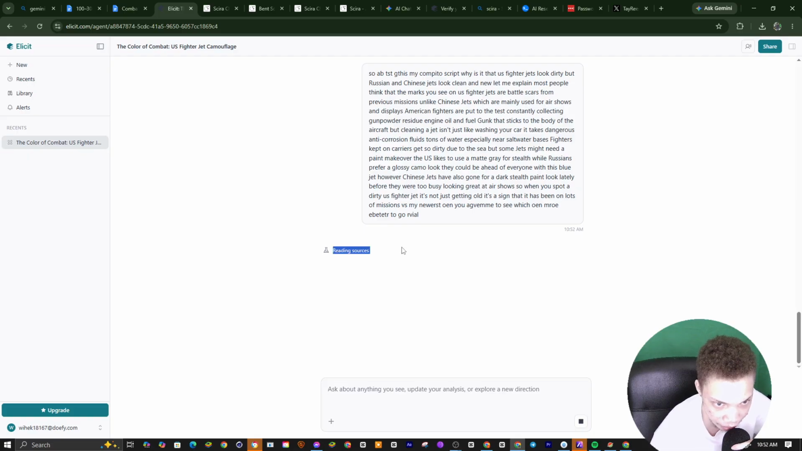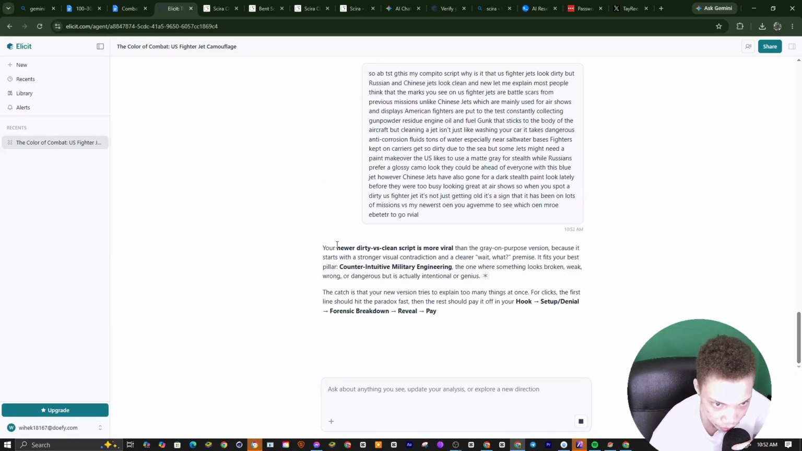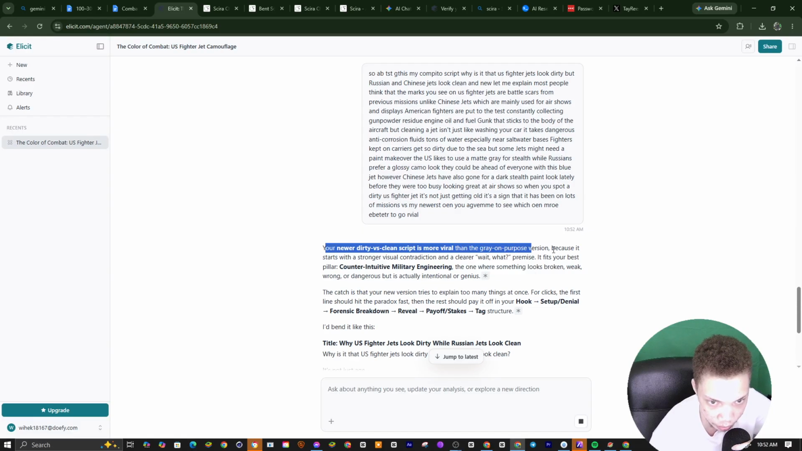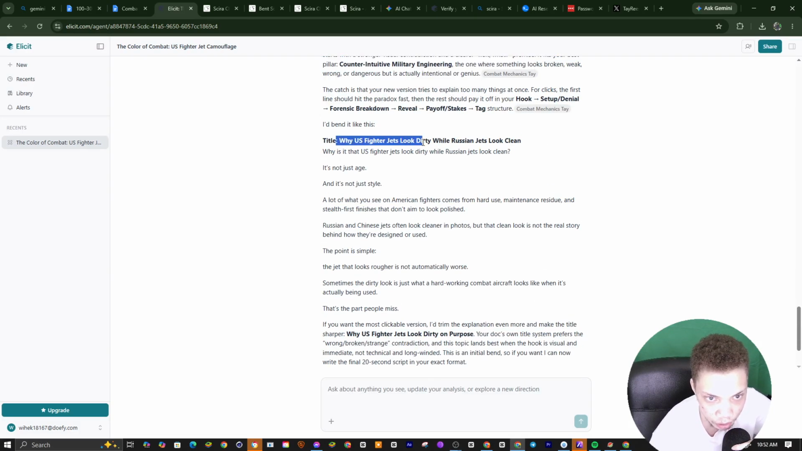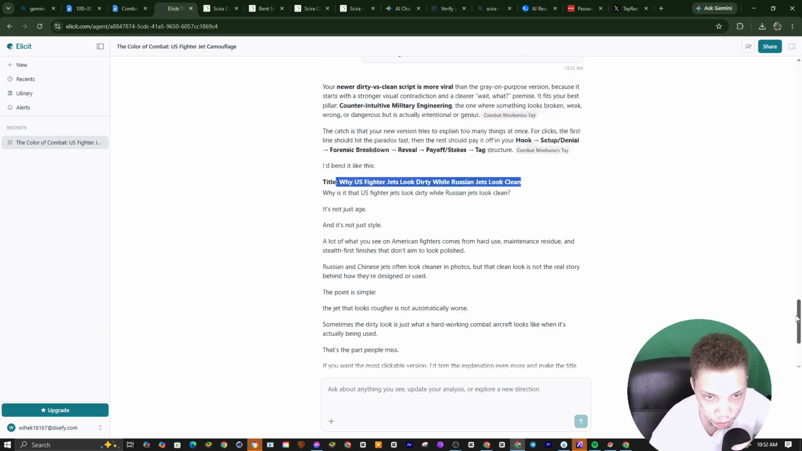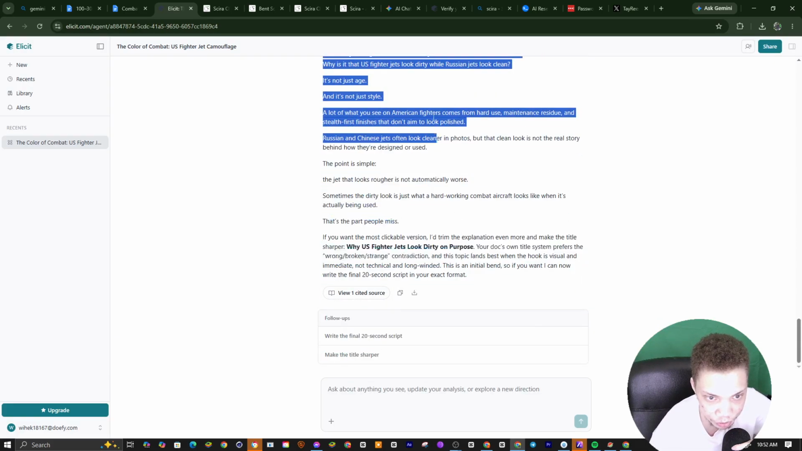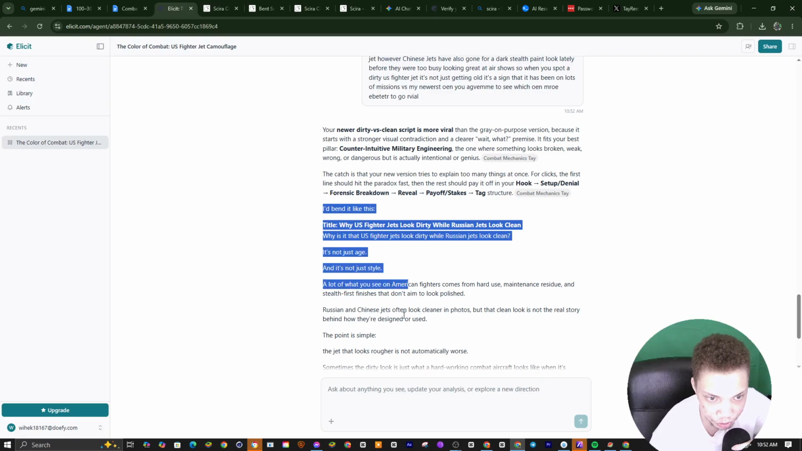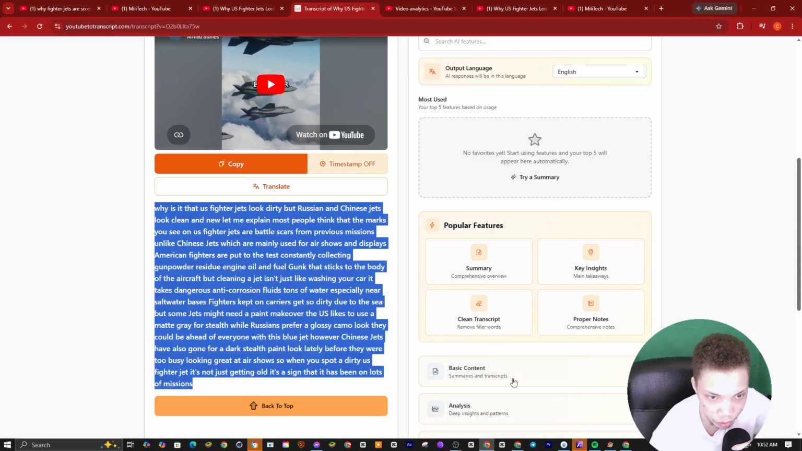So you see, we're reading sources right here. It's going to basically read the docx link. So your newer version versus this script, which is more viral. So easy right here. Why US jets look dirty, Russian jets look clean. So you can see, it's been like this. So why US jets look dirty, and why Russian jets look more clean.